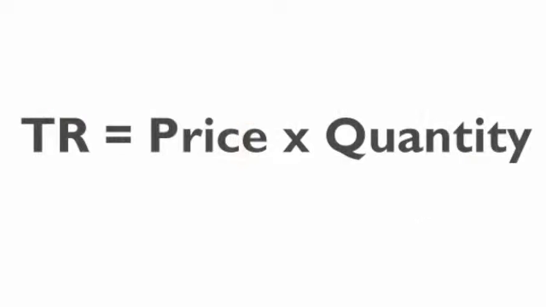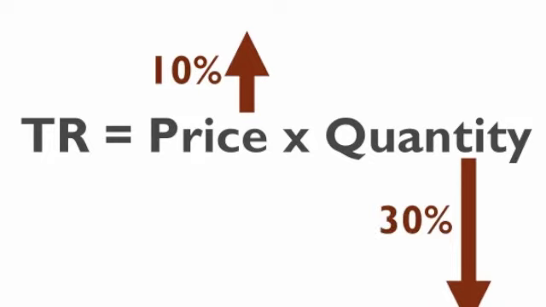Now the opposite is true if we have an elastic demand. In that case, let's say the price goes up by 10%, the quantity is going to go down, but it's going to go down by more than 10%. In other words, this responds a lot to price change. And if this is the case, what's going down in total revenue is going down by more than what's going up. So therefore, the total revenue will go down. If I increase my price by 10%, but I lose 30% of my customers, then clearly my sales will go down. And this is a situation for an elastic demand because the demand is responding quite a bit to a change in price.